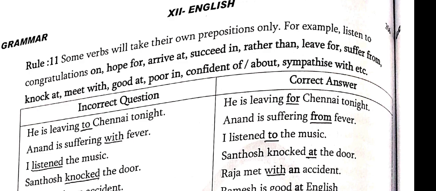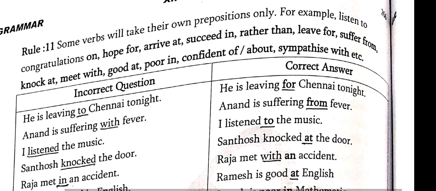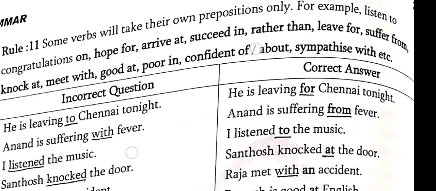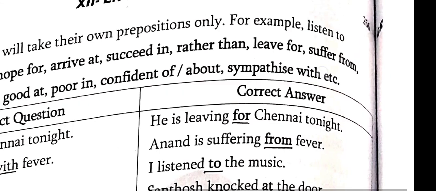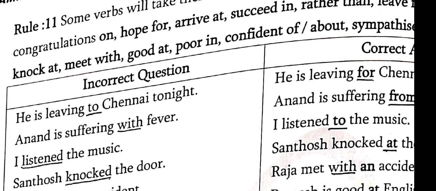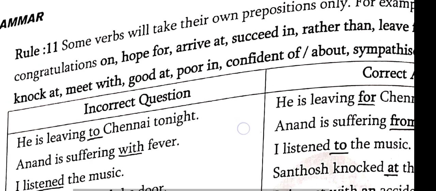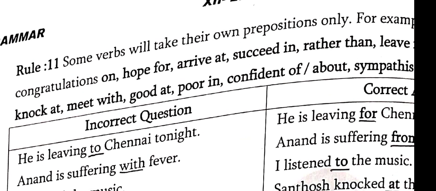Next one. And this rule is very, very important. Some verbs will take their own prepositions only. For example, listen to, congratulations on. Listen, the prepositions are very, very important. And hope for, arrive at. This rule is very, very important. Some verbs will take their own preposition.